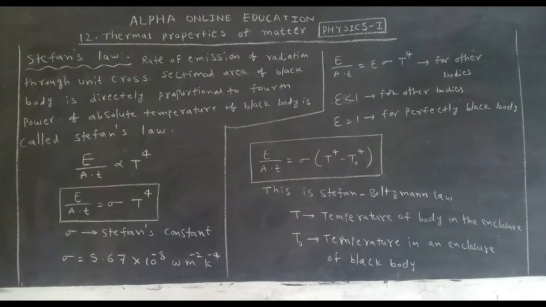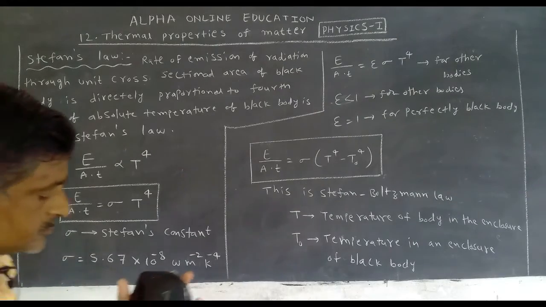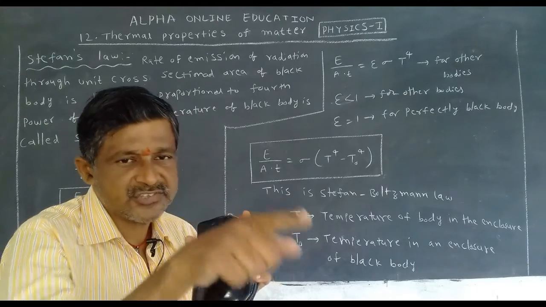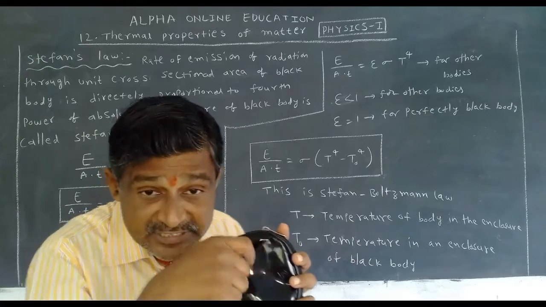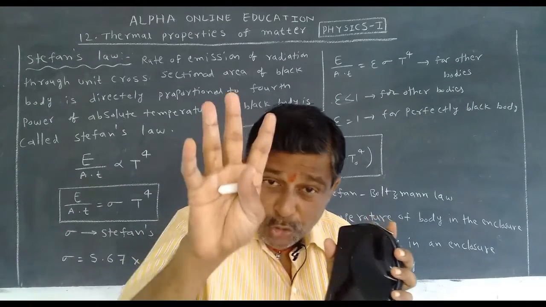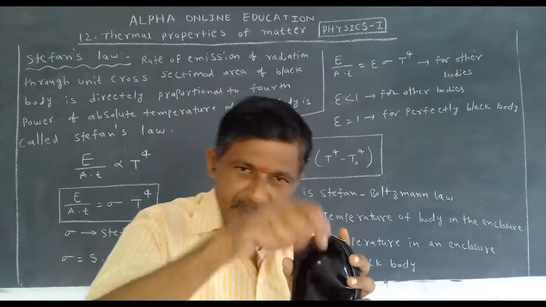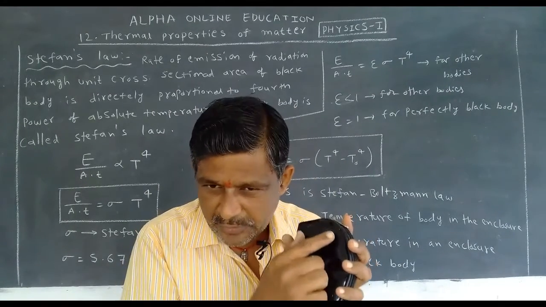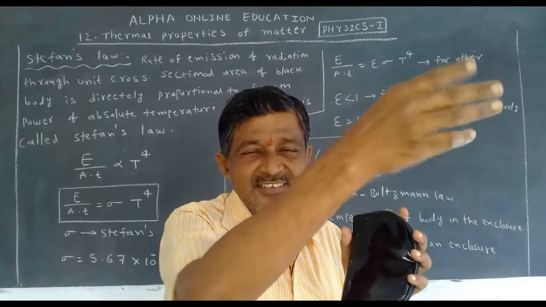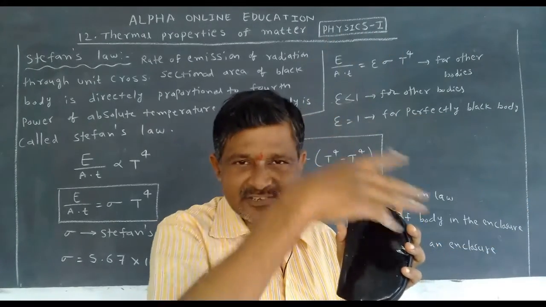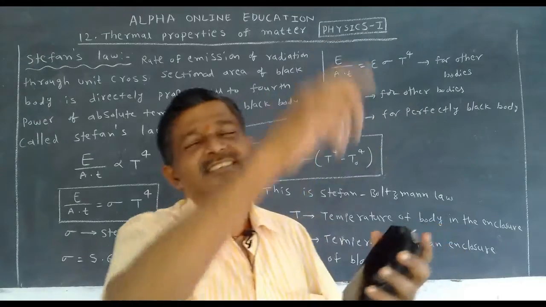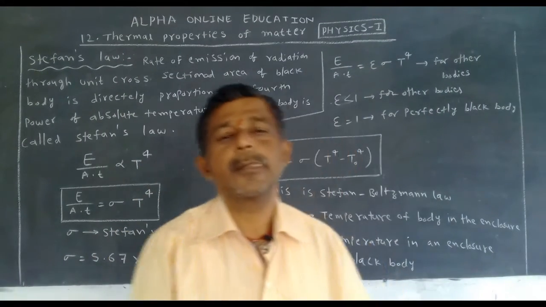This is called Stefan's law. Now, it emits energy because its temperature is more than the surroundings. How much energy is emitted? It depends on the fourth power of this temperature. If the temperature increases, let us take 40 degrees, it emits some radiation. At 50 degrees, energy is increased. At 60 degrees, energy is increased. When its temperature increases, the emission of energy increases. That is Stefan's law.